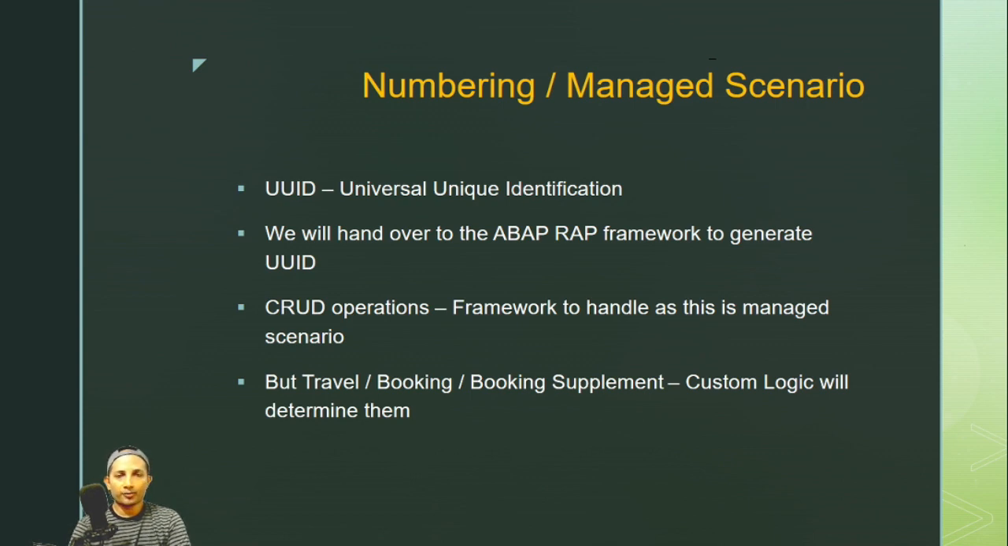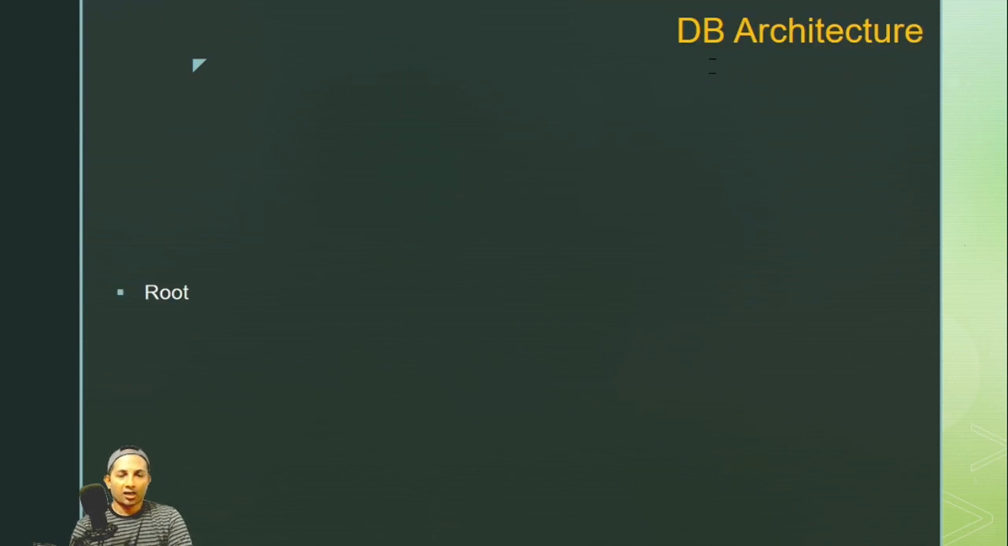So the CRUD operations, as you anticipate, I already explained the managed scenario with the sales order, the kind of application you create at first. They are similar to that. The CRUD operations will be handled by the framework again, but the travel, booking and booking supplement IDs will be created by our custom logic. So that is a separation of duty. Now the DB architecture, let's start with the root.